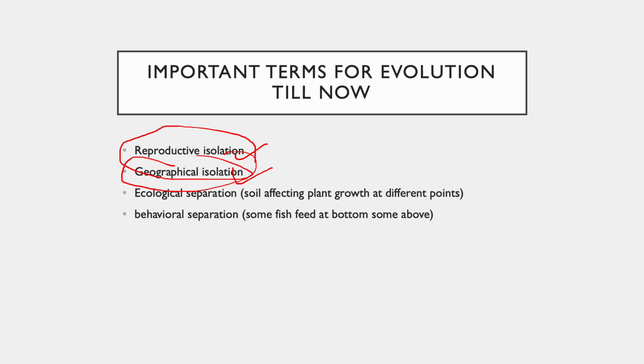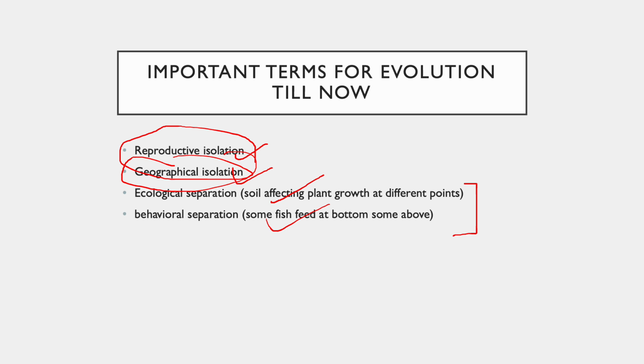They might be separated from each other. Instead of that, geographical isolation works much better. Ecological separation and behavioral separation are two new terms which come to exist after we've talked about speciation. So when I'm talking about ecological separation, there are certain ecological factors which are controlling the growth of a particular species, even though they might be next to each other.